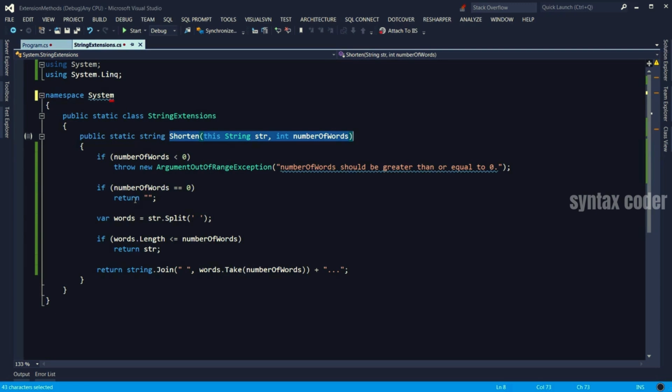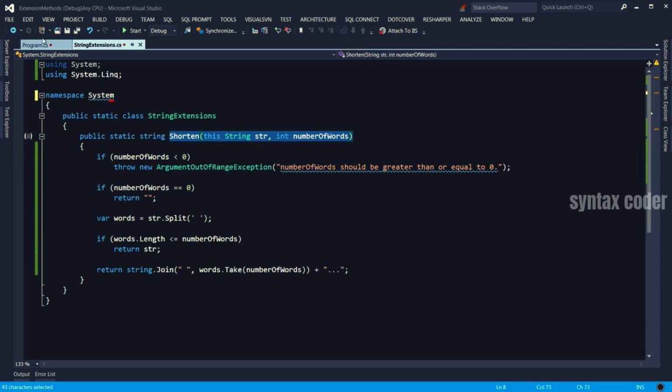So what Microsoft suggests in their guidelines is use extension methods only when you really have to. If you have the source code of the original class, go ahead and change it there. Otherwise, create a new type that derives from that class and add your new method there. And if that doesn't work, then go ahead and use an extension method. In practical terms, in the real world, most often you will be using extension methods instead of creating them.